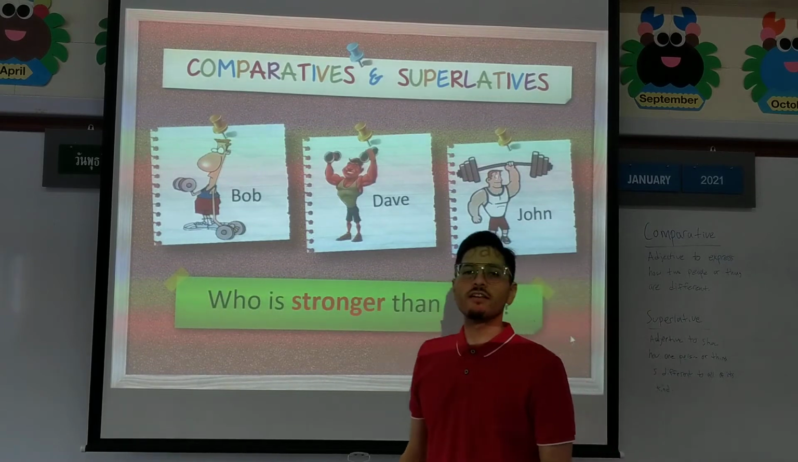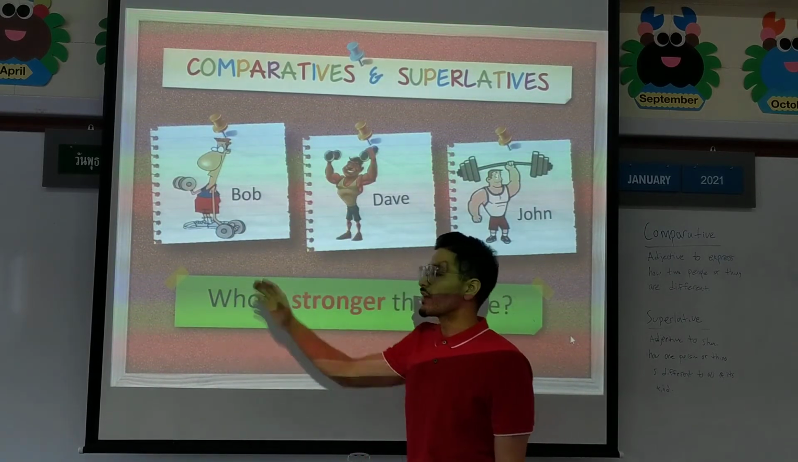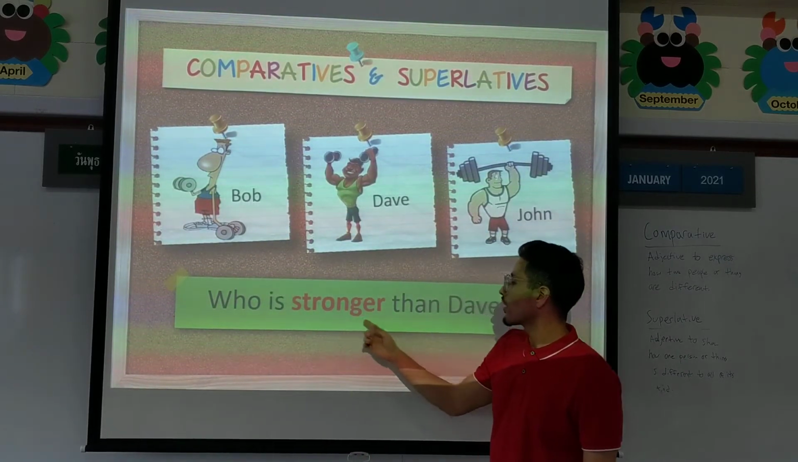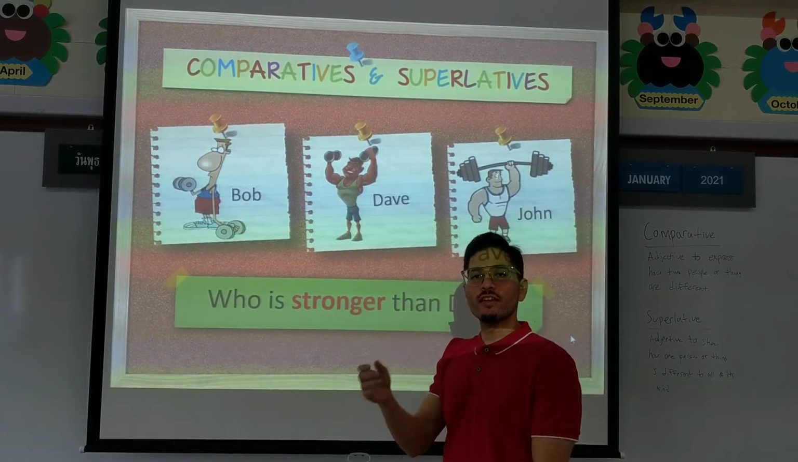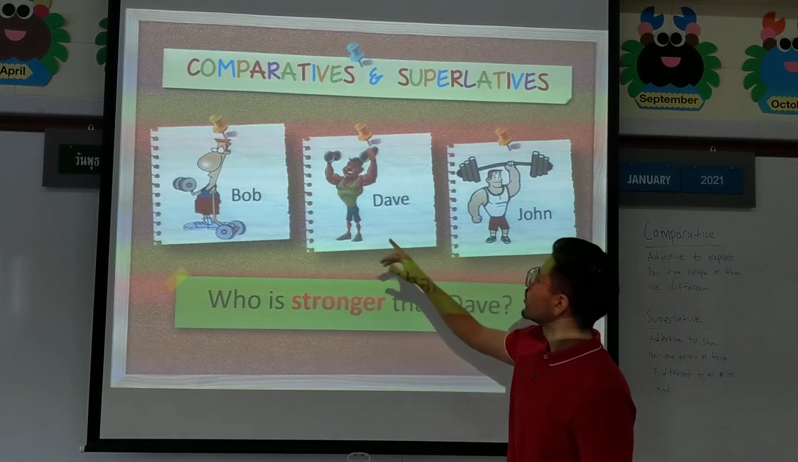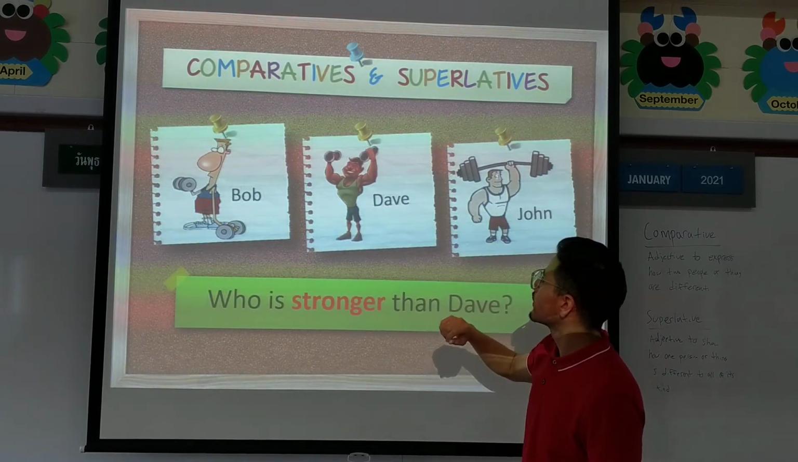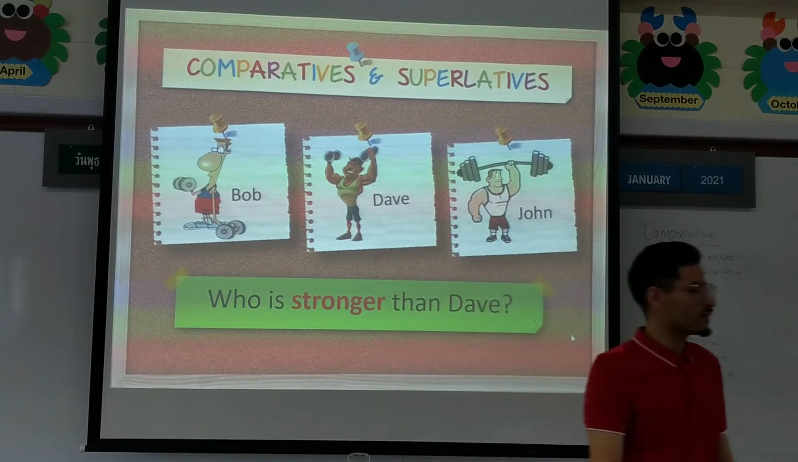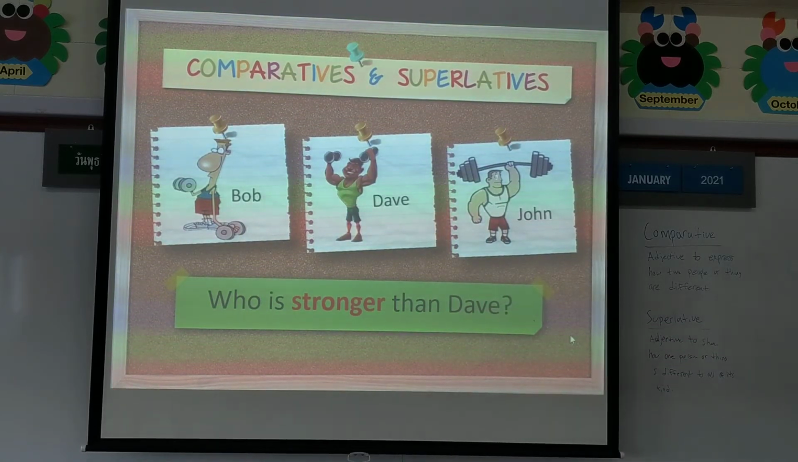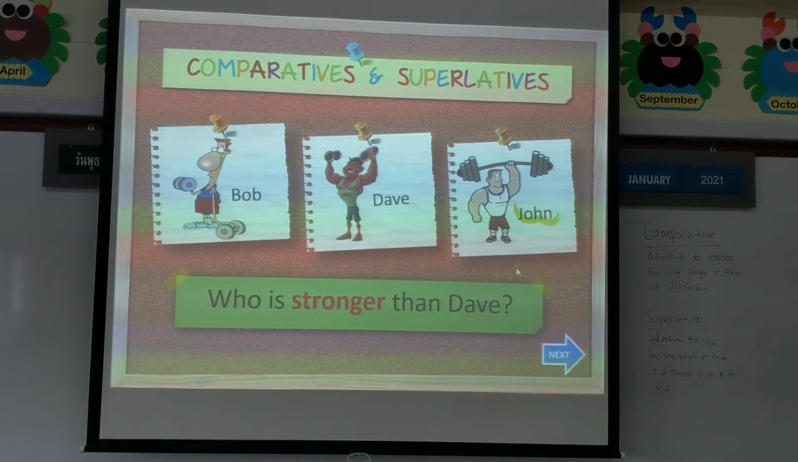Okay, here we go again. Another comparative. Because who is stronger than Dave? So we want to find out who is stronger than Dave. So we have to choose one. Who is stronger than Dave? Here's Dave. Is Bob stronger or is John stronger? Let's see. Yes. John.